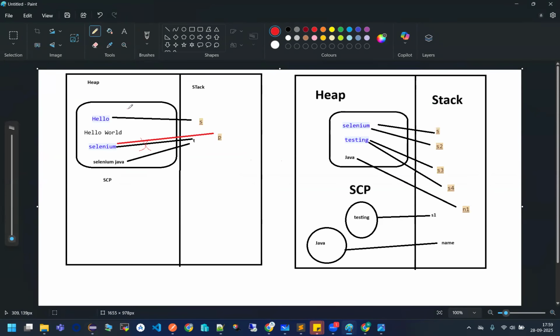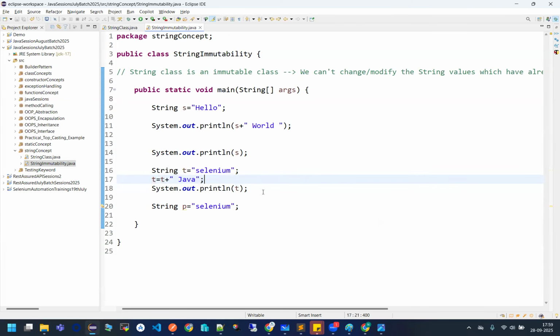Here, see, multiple 100 values will be created inside this string constant. So won't it be taking the memory utilization? Yes, surely it will be taking the memory space. That is the biggest disadvantage of having the string classes immutable.